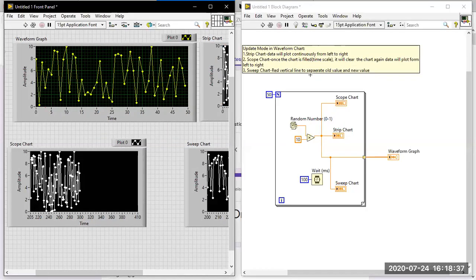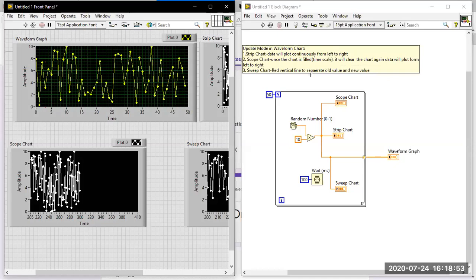So, all the waveform chart update methods: strip chart, scope chart, and sweep chart. The keyword is very important, because if you do not read the keyword in the definition, you will end up with a wrong answer. It is an easy question, so don't make a mistake in this place.